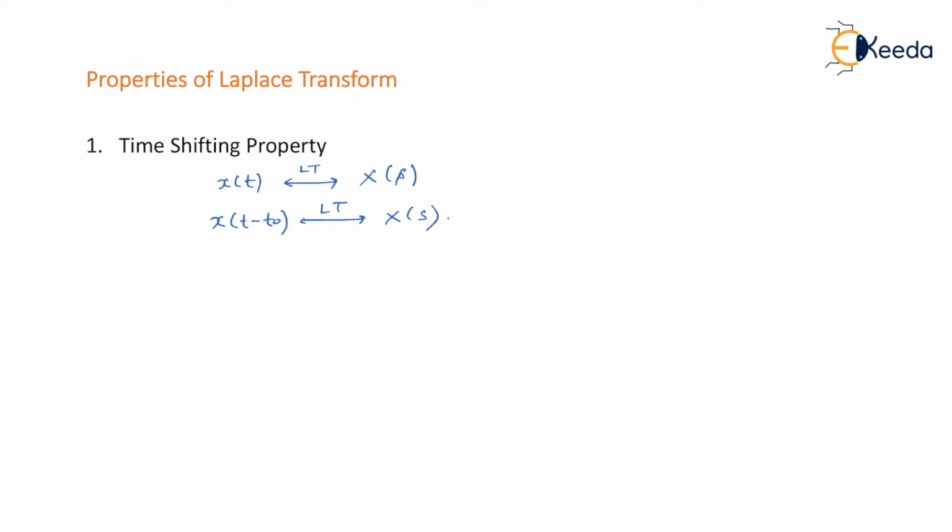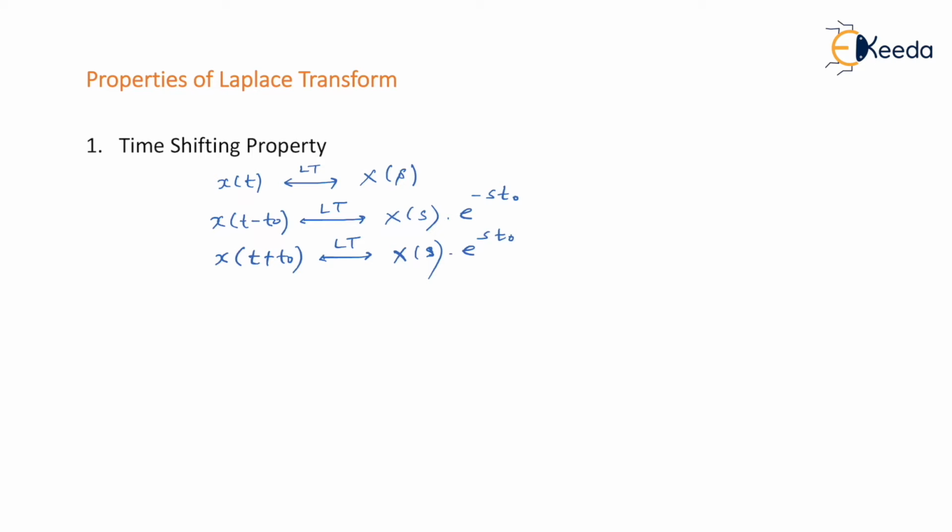multiplied by e to the power minus s t naught, as well as for x of t plus t naught we can have Laplace transform as X of s multiplied by e to the power, this time positive s t naught.